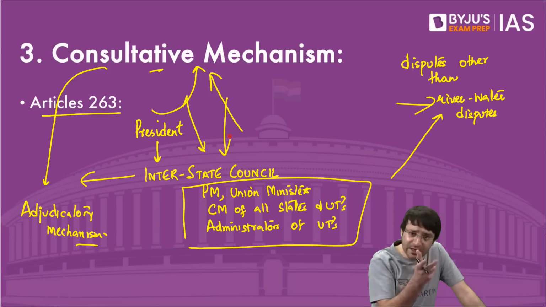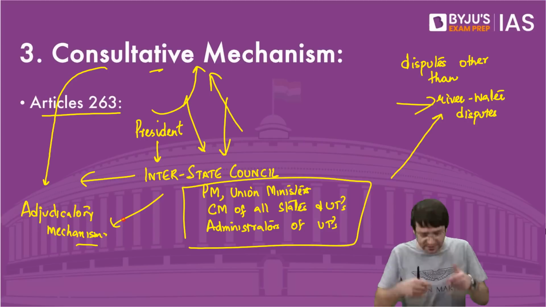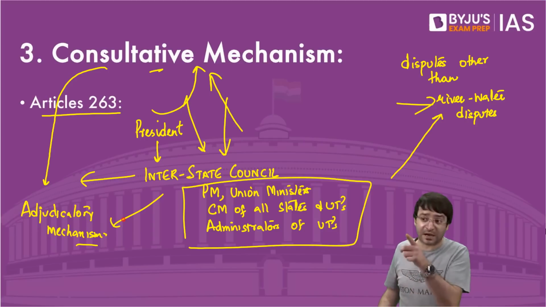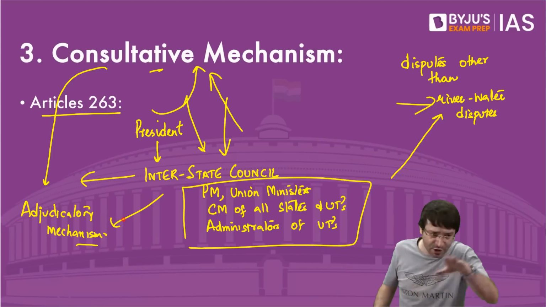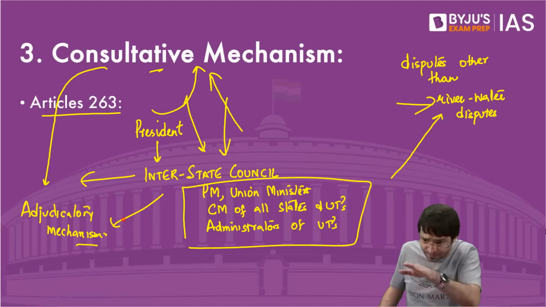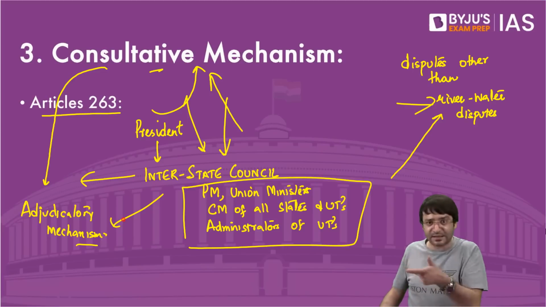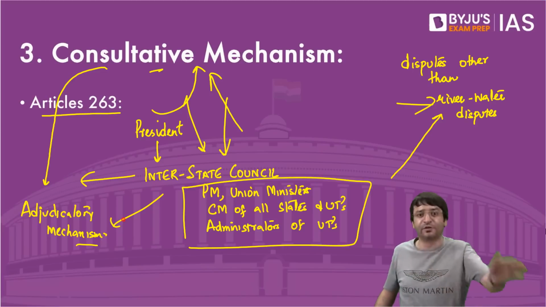Why can't this interstate council, which is today a consultative body, become an adjudicatory body? It is this interstate council which should decide that, Governor, you don't have discretion in these matters, you have discretion in these matters. Governor, whenever a bill is presented to you, these are the options available to you. You can't mechanically reserve any bill for the consideration of the president.